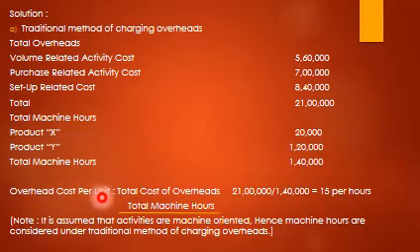Overhead cost per hour is total overheads 21 lakh divided by total machine hours 1 lakh 40,000, so it comes to 15 per hour. Here we assume that all activities are machine oriented, hence machine hours are considered under the traditional method of charging overheads.